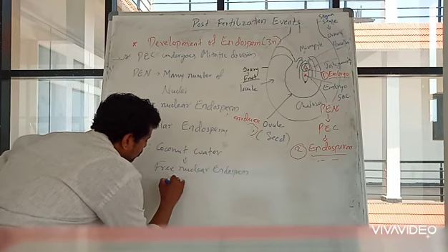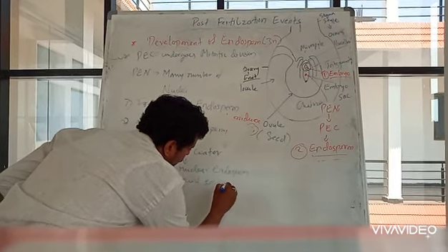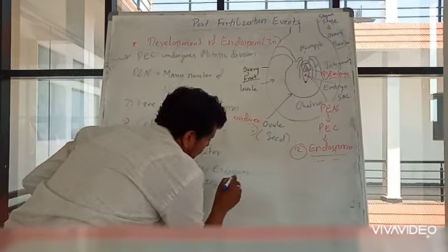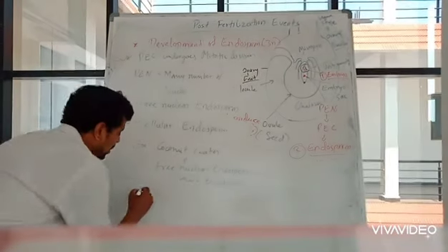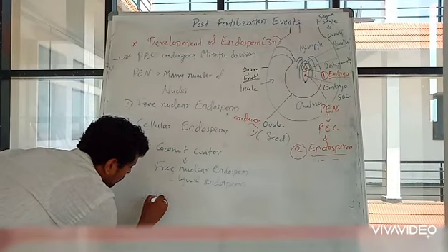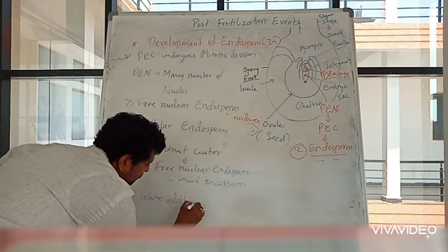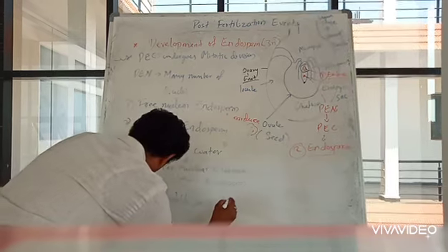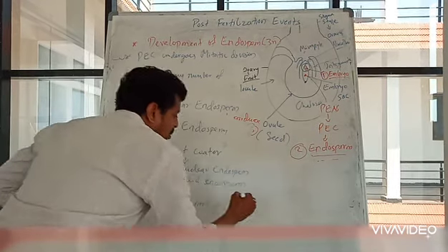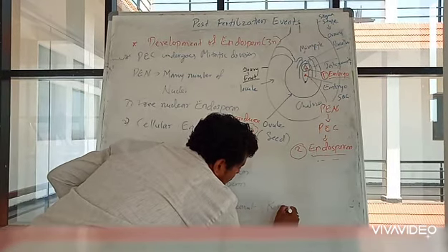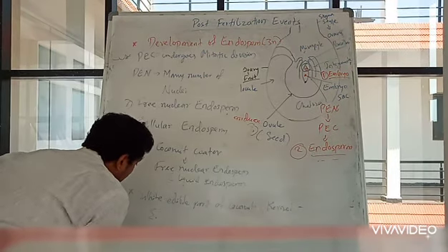You simply write liquid endosperm. And the white edible part of coconut is also known as kernel. So this is an example of cellular endosperm.